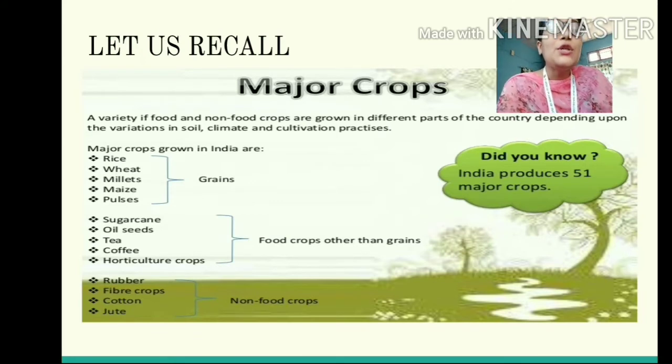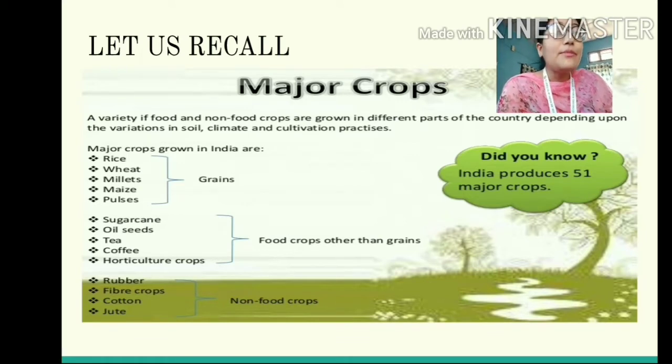Okay? So students, we all know that the major crops which are found in the world are classified as food crops, fiber crops and beverage crops. So the food crops include rice, wheat, maize, millets, etc. And the beverage crops include your tea and coffee, and the fiber crops include jute and cotton.